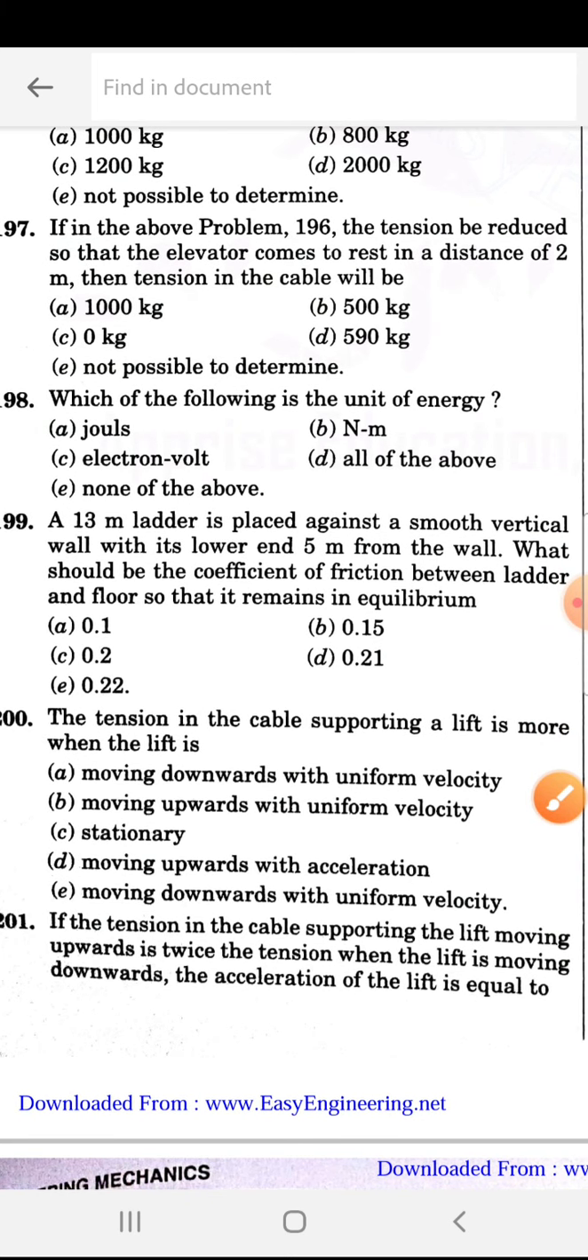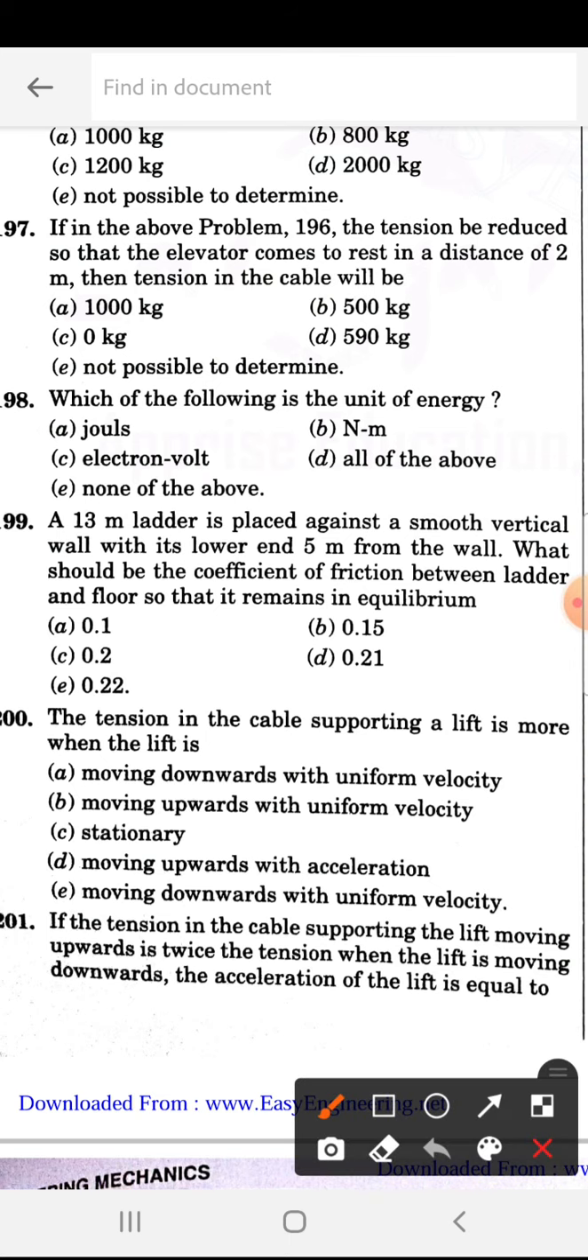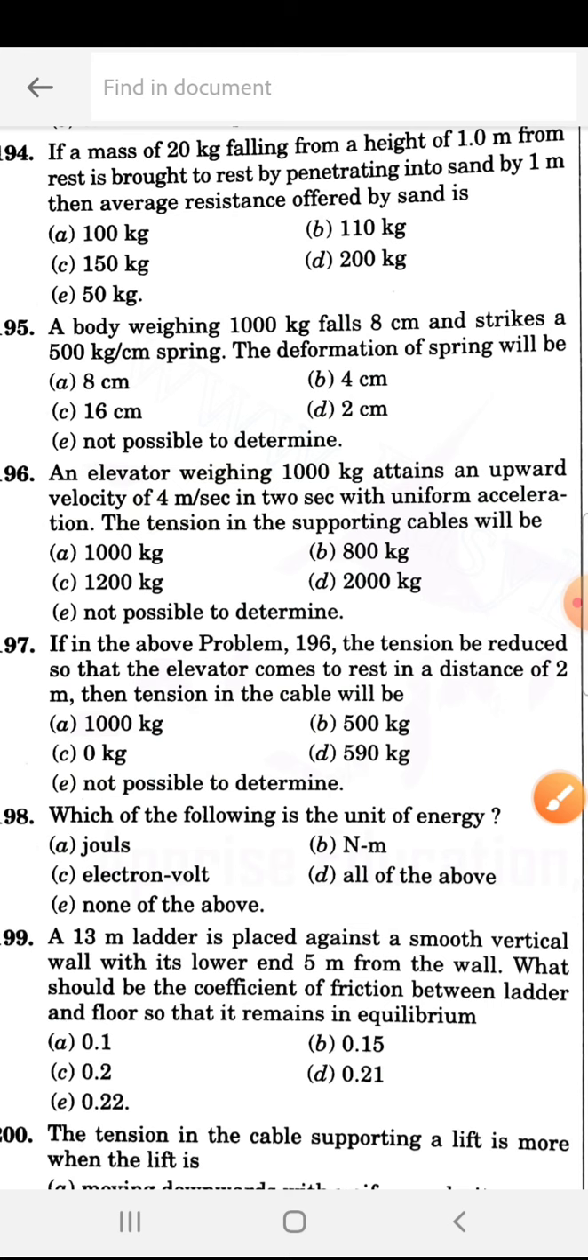If in the above problem 196 the tension is reduced so that the elevator comes to rest in a distance of 2 meter, the tension in the cable will be, so this time they are asking, when it comes to rest at a distance of 2 meter, what is the tension. So D is the correct answer. That is 590. Okay, so this is 590, this is 1200.